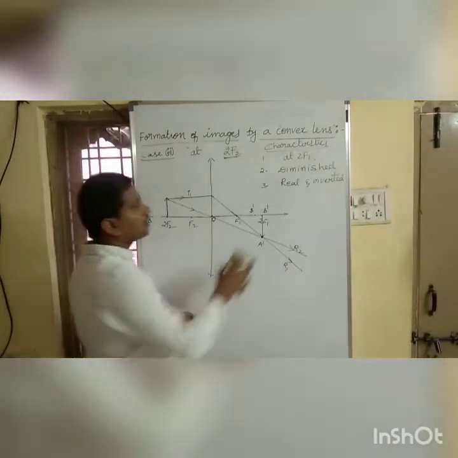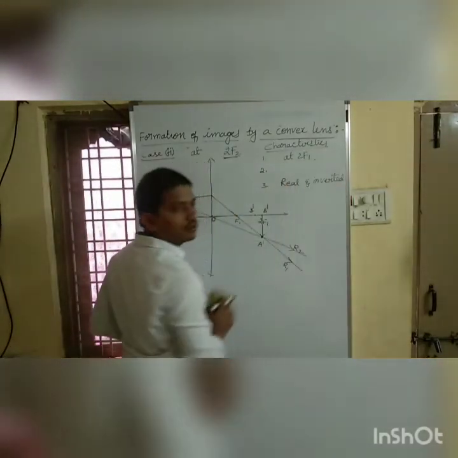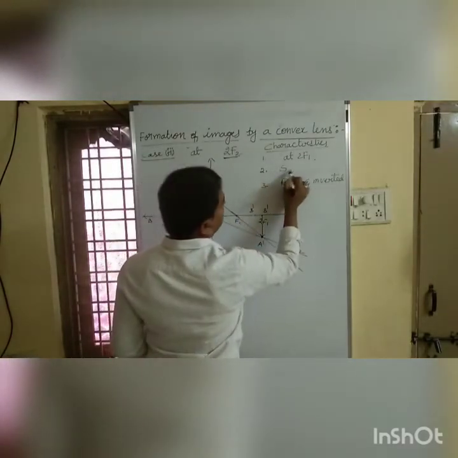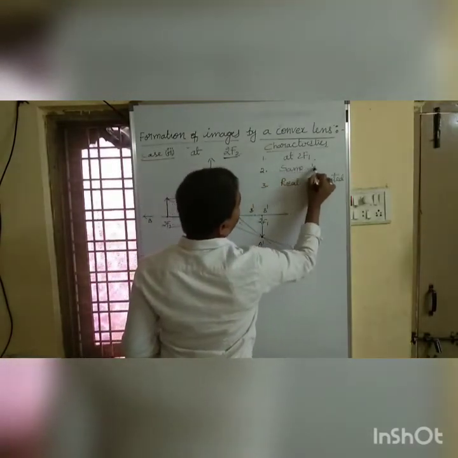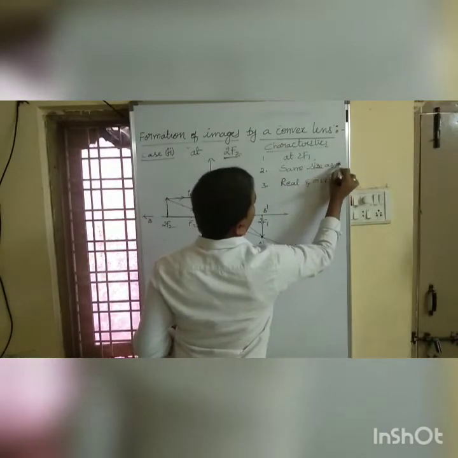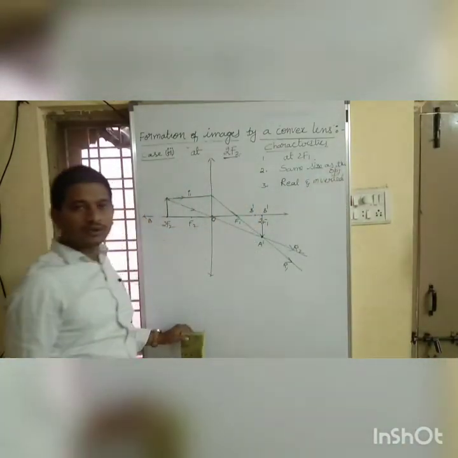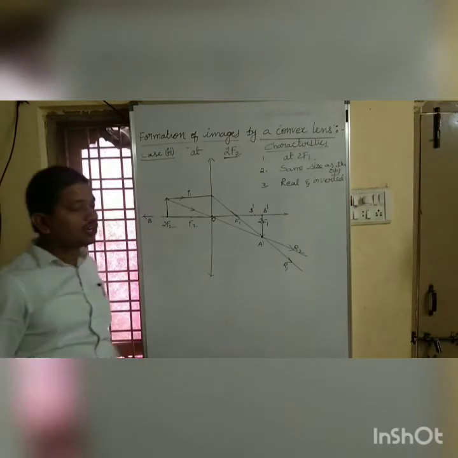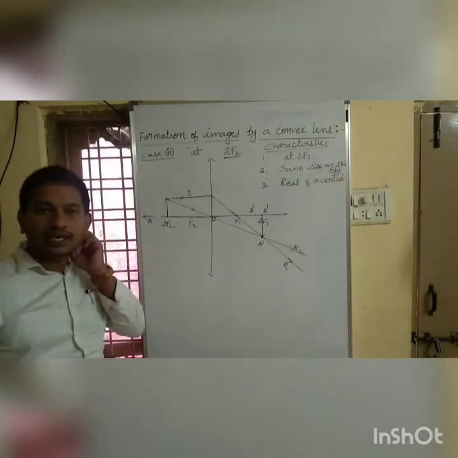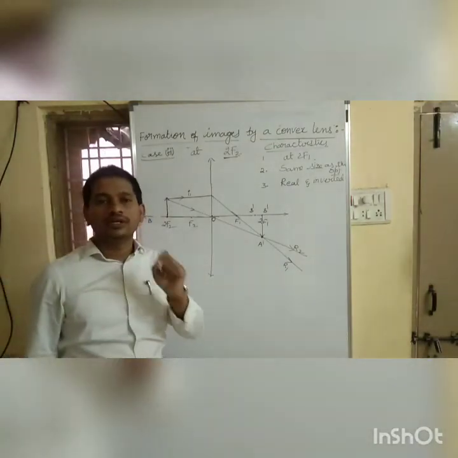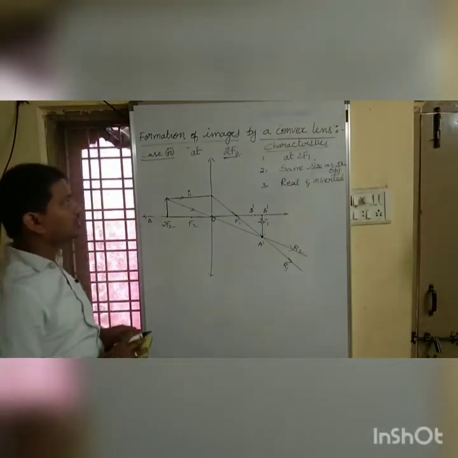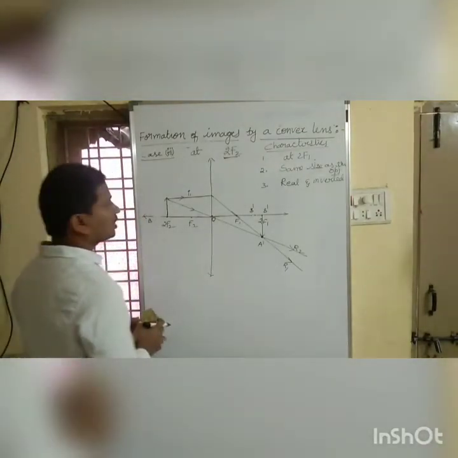And what is the size of an image? Same size as the object. So what is the nature of an image? Nature is real and inverted. Got it? So this is our third case.